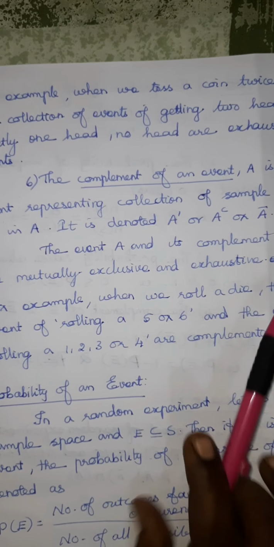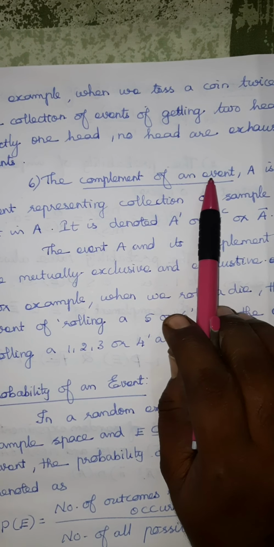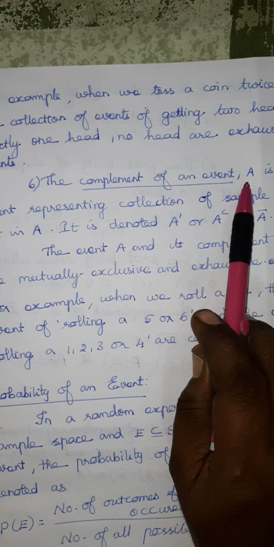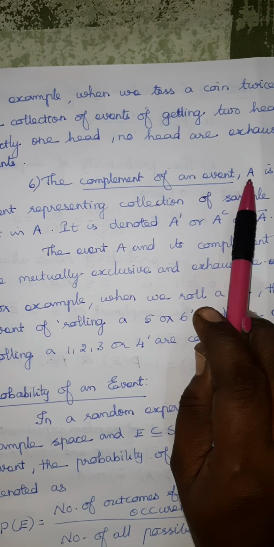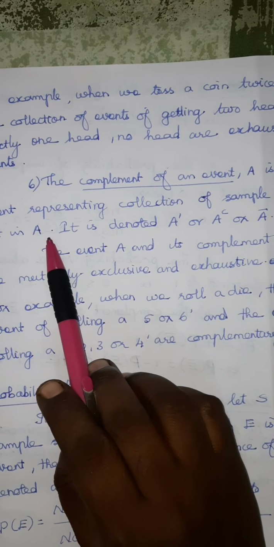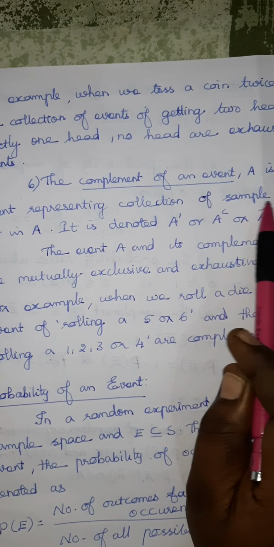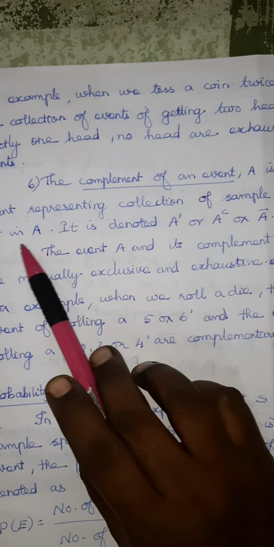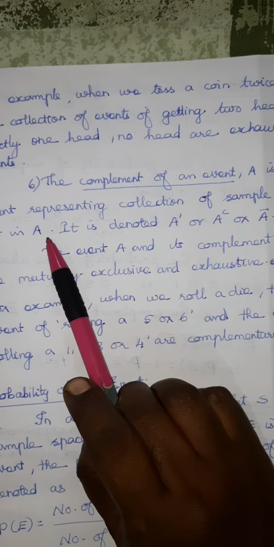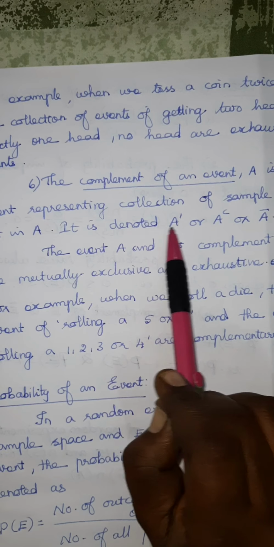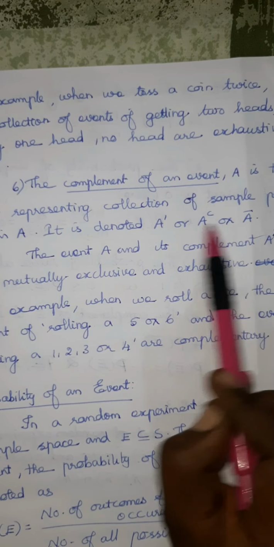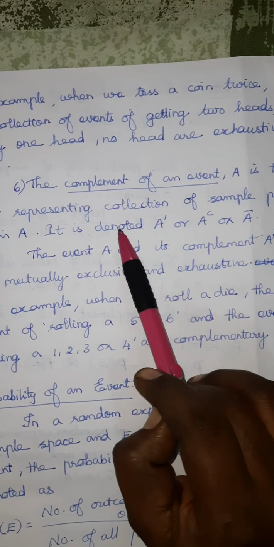Next one, complement of an event. You know the complementary set, the same idea. The complement of an event A, since an event is a set and we have given the name A, is the event representing the collection of sample points not in A. Sample points means the set of all elements. Complement of A is the collection of elements not in A. It is denoted as A dash, A complement or A bar. You know that, all of it we learned in sets, the same idea.